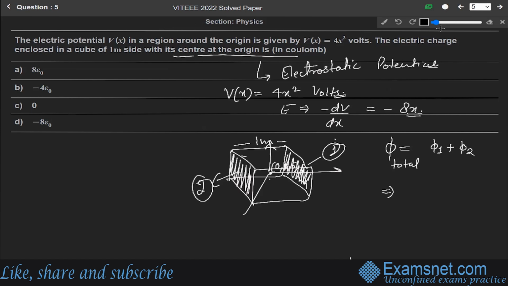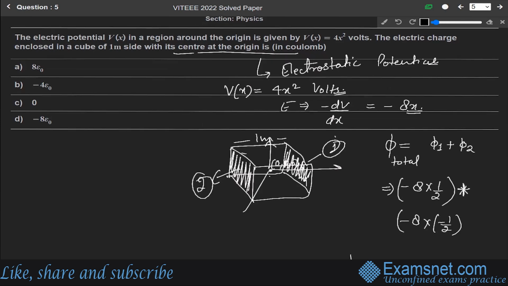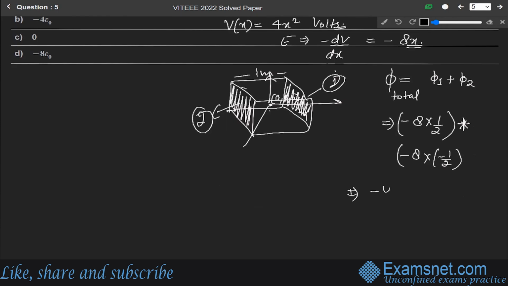It would be minus 8 into 1 by 2, plus phi 2, minus 8 into minus 1 by 2. So it would be minus 4 and minus 4, so this will be equal to minus 8.